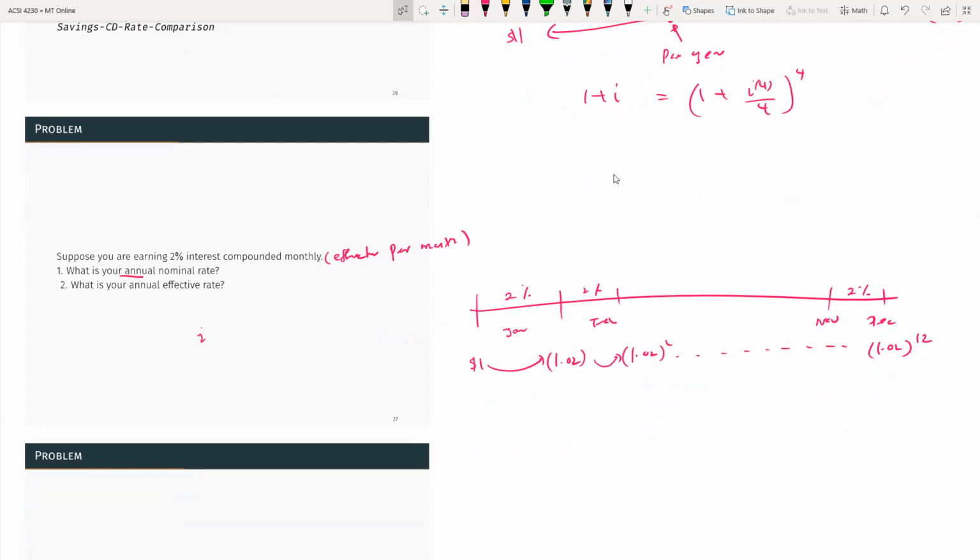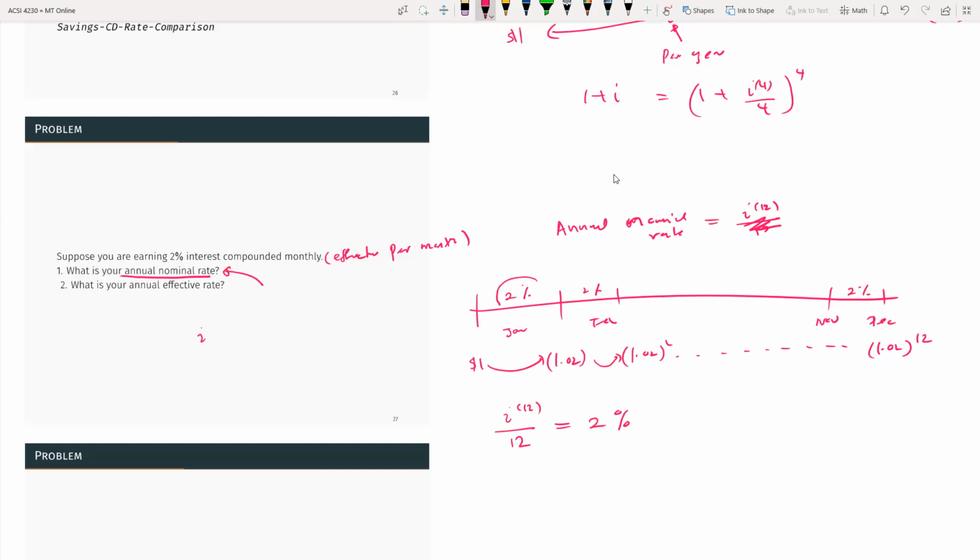So now the question asks for the annual nominal rate. What's the notation? The annual nominal rate is going to be i12. What is that in 2%? 2% is actually i12 divided by 12. That's what it is. So if I use that formula, then I can get the annual effective rate. But before that, what is your annual nominal rate?